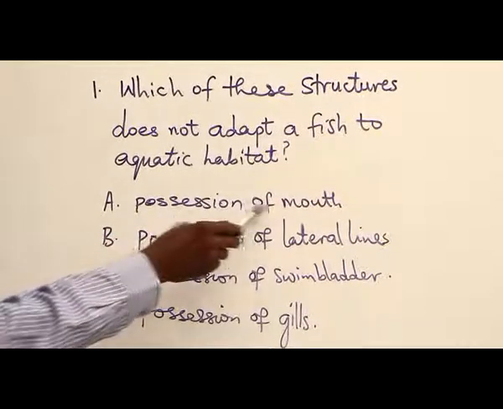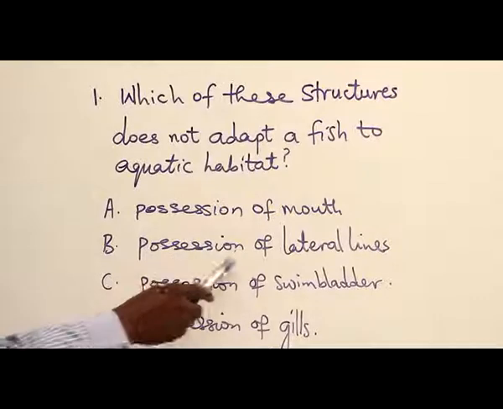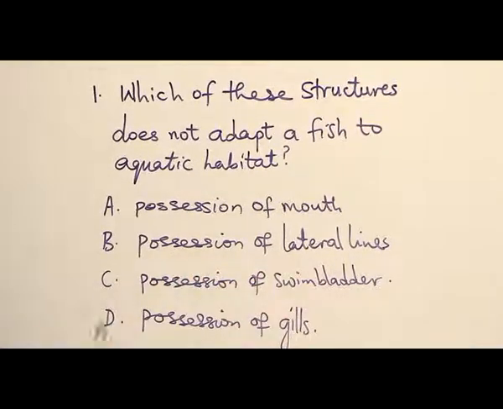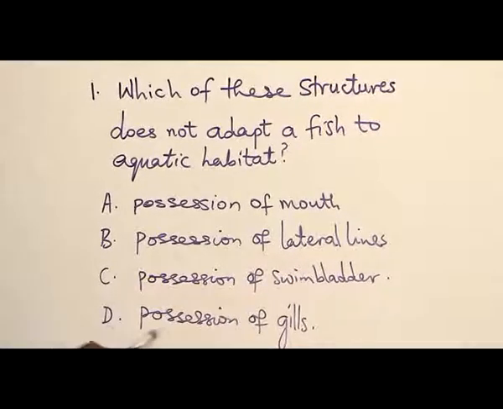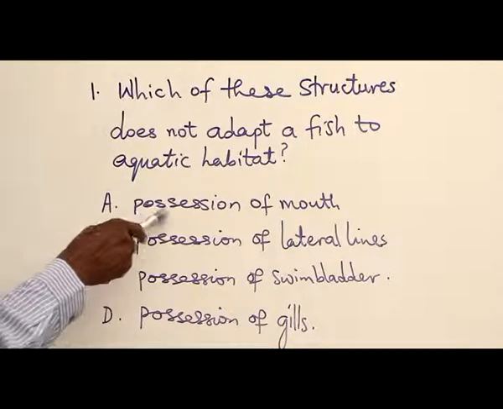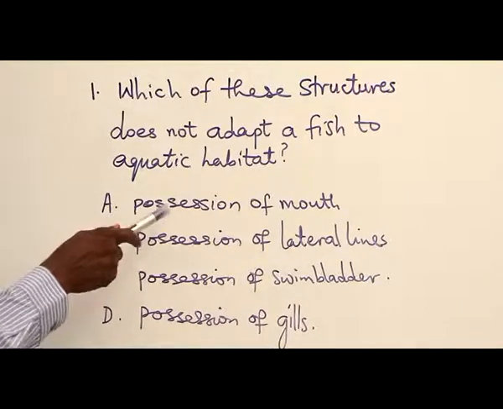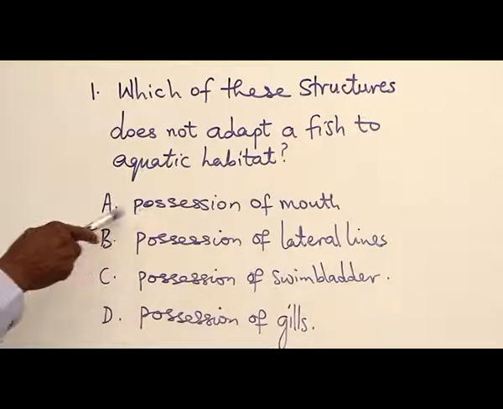A. Possession of mouth. B. Possession of lateral lines. C. Possession of swim bladder. D. Possession of gills. What does the mouth help the fish to do in the water that will not help it to do on land? That is the question for option A.